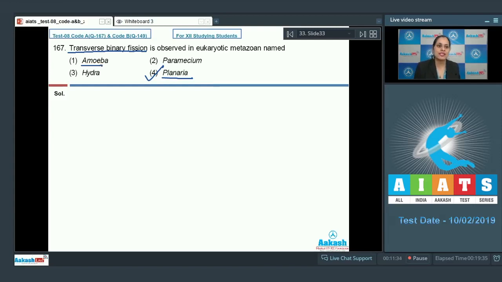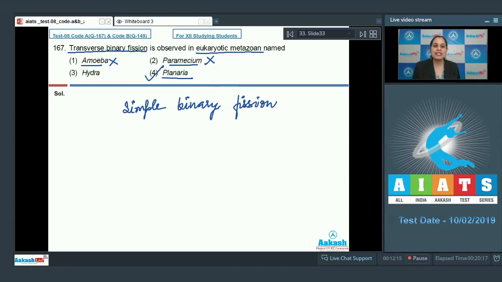The very first option is amoeba, and this is an incorrect option. Simple binary fission is the mode of asexual reproduction in amoeba. The next option is paramecium, and this is an incorrect option because, although in paramecium the plane of division passes through the transverse axis, it is not a eukaryotic metazoan but a protozoan.